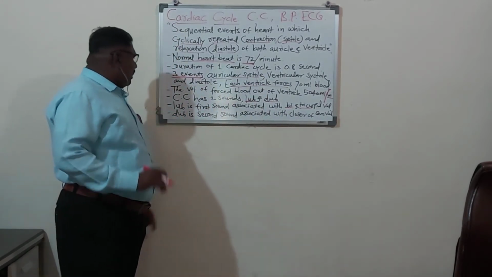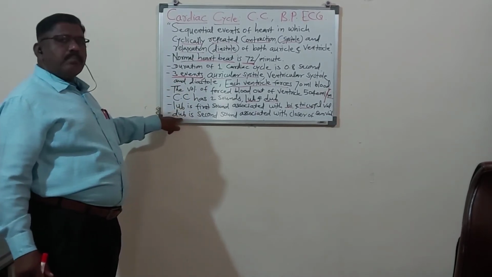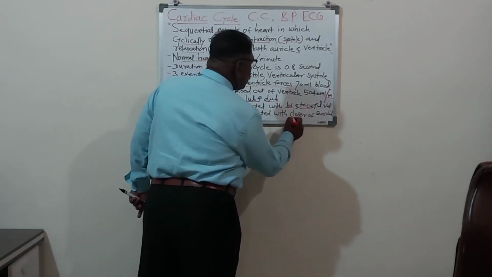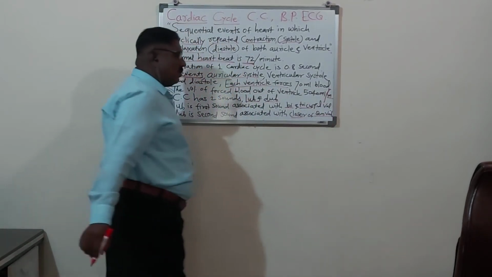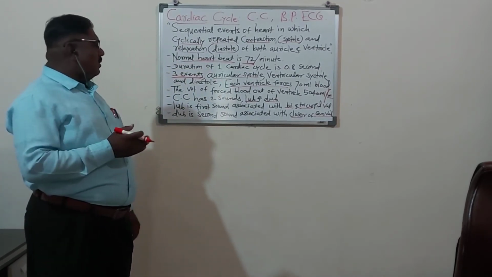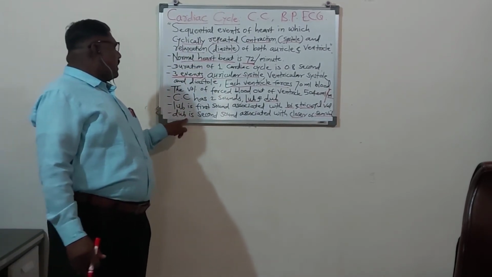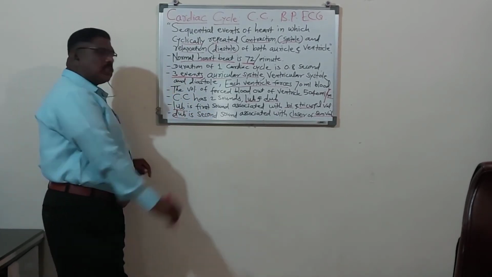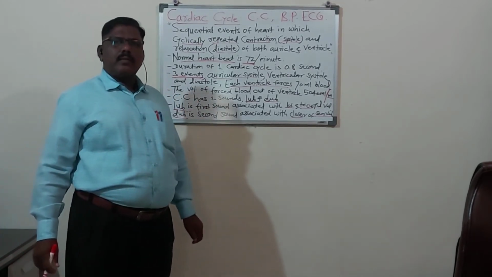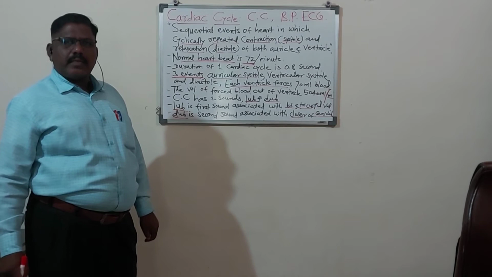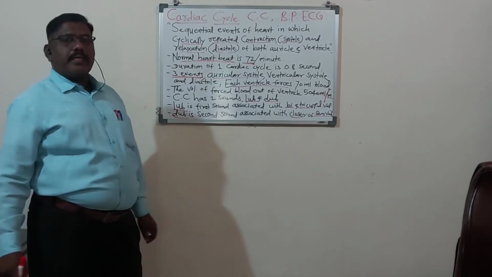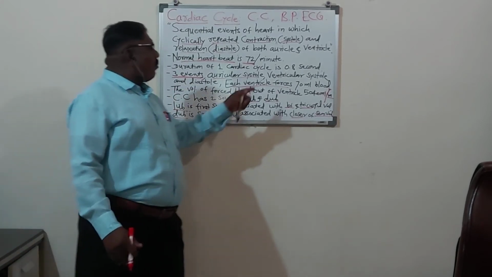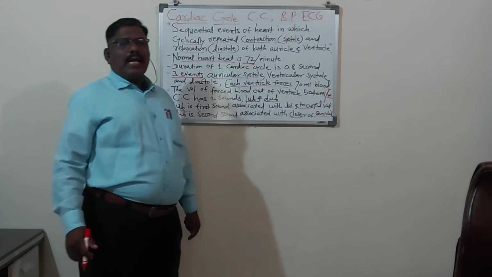Remember that. Now another sound of the heart, that is the dub. Dub is the second sound of the heart and it is associated with the closure of the semilunar valves. When the semilunar valves close, that time the second sound of the heart, the dub, is produced. So this lub dub sound is continuous in the heart and that gives a cardiac cycle. There are 72 cardiac cycles per minute. That is called the heartbeat. Each cycle requires 0.8 second.